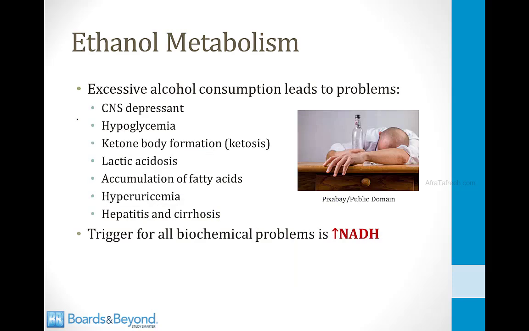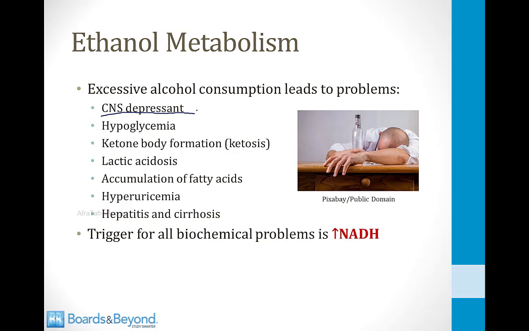So excessive consumption of alcohol leads to many health problems. The first health problem develops because ethanol is a CNS depressant. We won't talk about this much today, but most of you may know that people who drink too much alcohol can ultimately enter a coma state and even die, and that's because of the CNS depressive effects of ethanol.